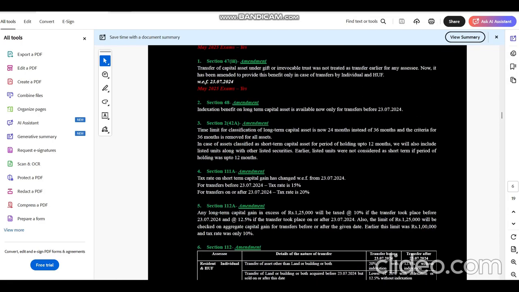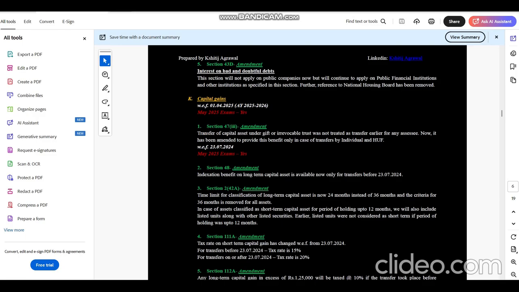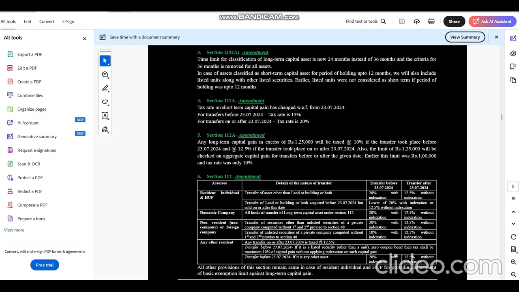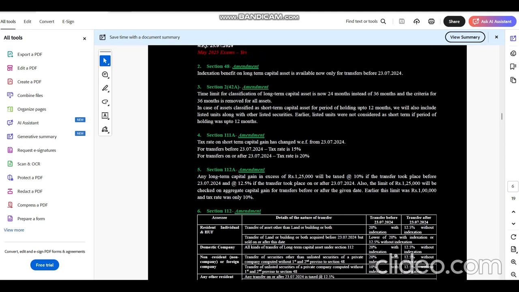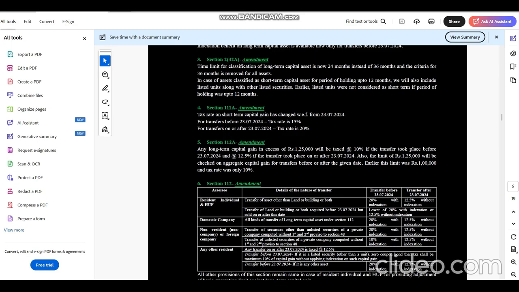In capital gain, relevant for this point, only 4-5 amendments are applicable. Some meanings have been changed. The first thing being the long term short term classification. Earlier it was 1 year, 2 years and 3 years. Now it is only 1 year and 2 years. The 3 years criteria, 36 months criteria, has been removed from the period for checking the period of holding.